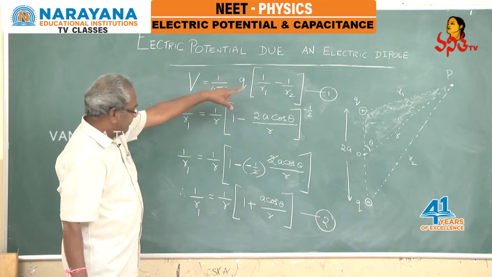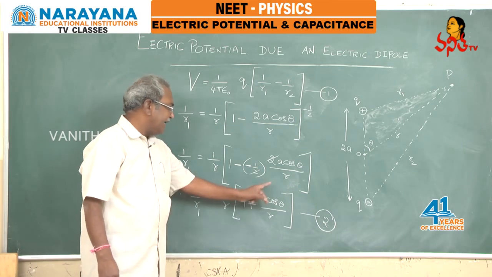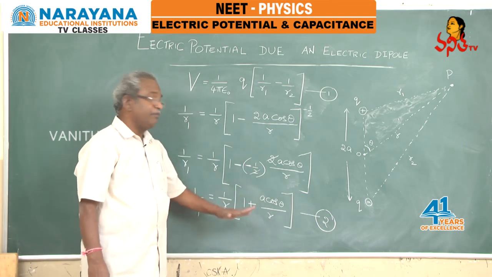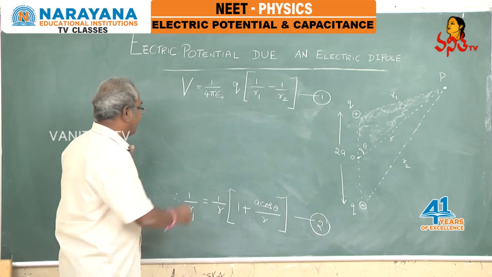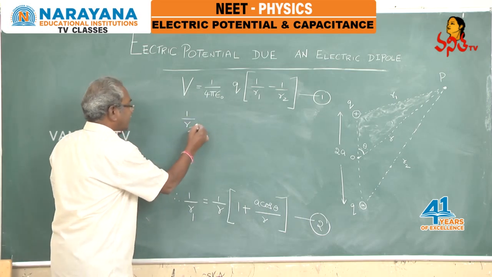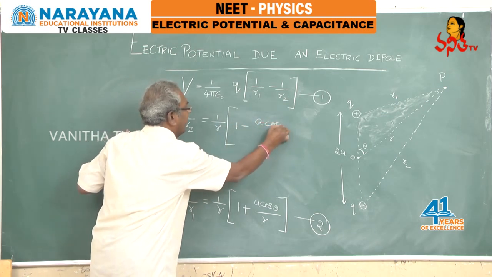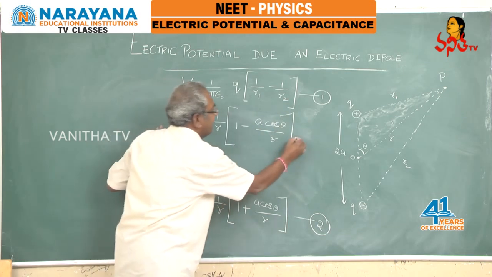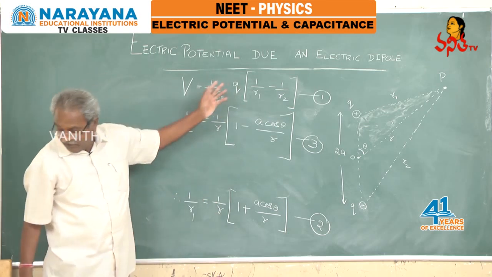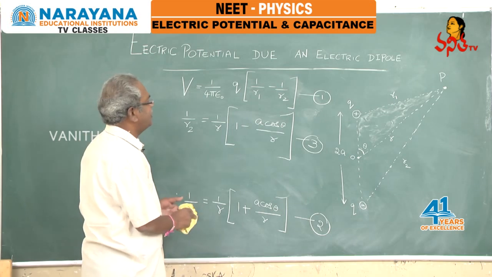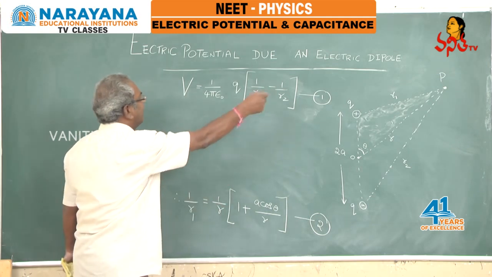Similarly, we have 1 by R2. We can write 1 by R into 1 minus a cos theta by R, in the same manner. So, similarly, 1 by R2 equals 1 by R into 1 minus a cos theta by R. Let us call this equation 3. Now, let us substitute equation 2 and equation 3 in this one. We are going to get the final expression for the electrostatic potential at a point because of an electric dipole.